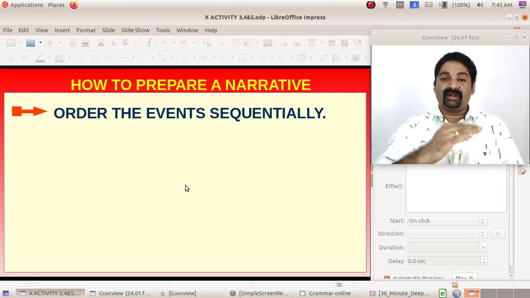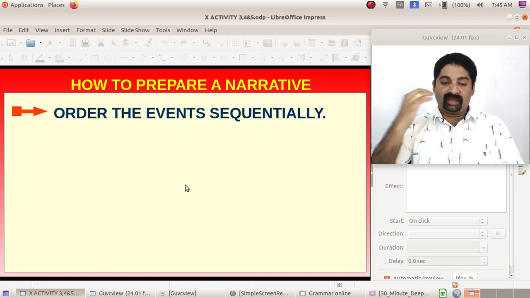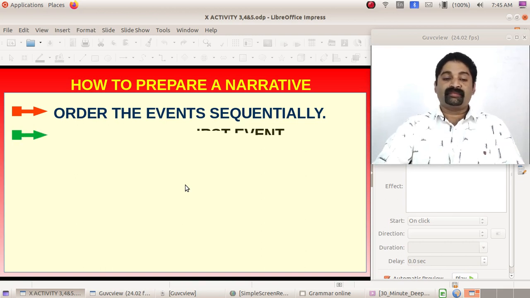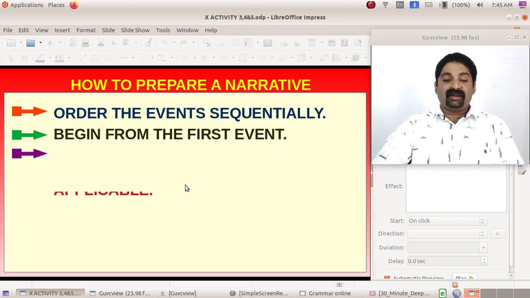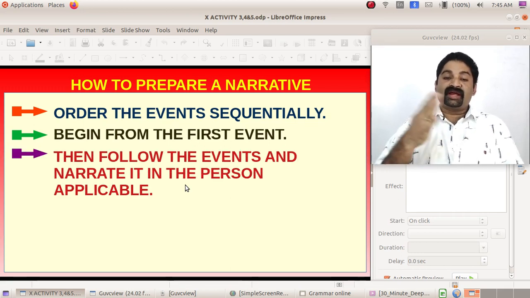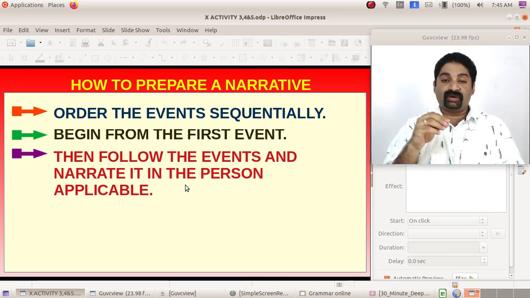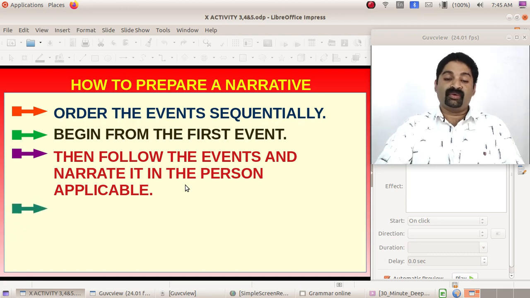It is something that happened as a series of events. Order it sequentially, one by one. Keep the events in order in your mind. Begin from the first event and narrate it. Then follow the events and narrate in the person applicable. So which person should I use? If it is the third person, do it in the third person.